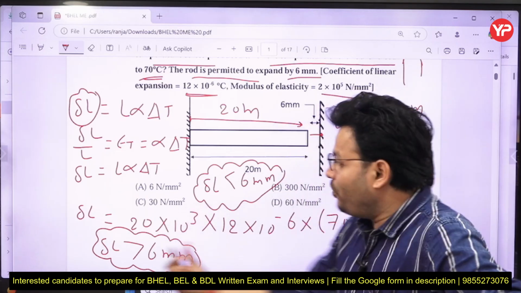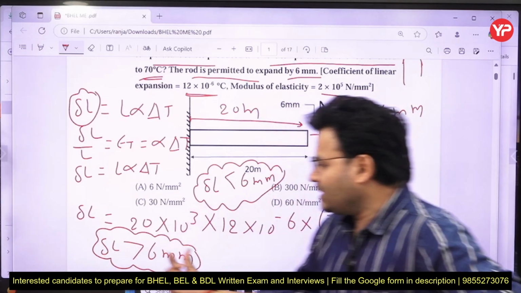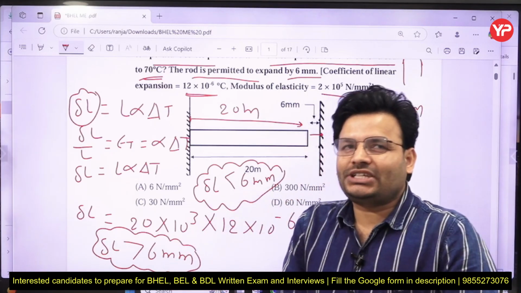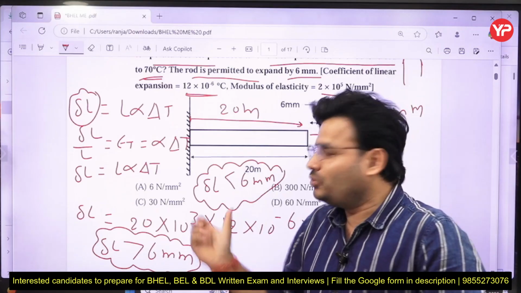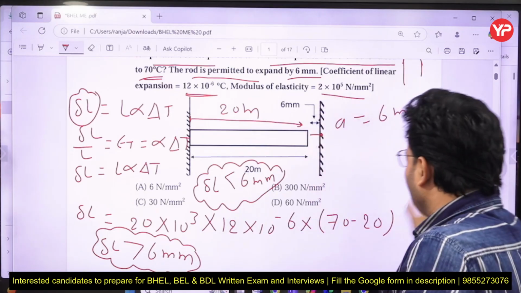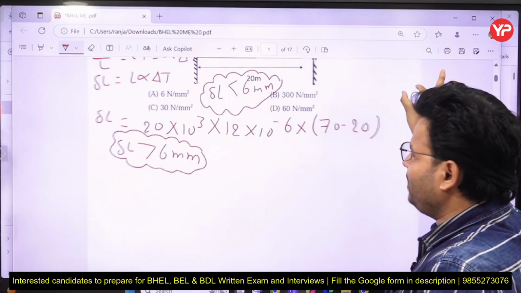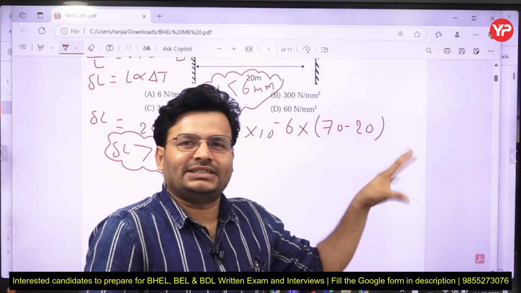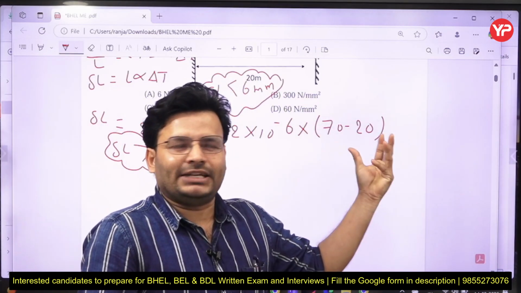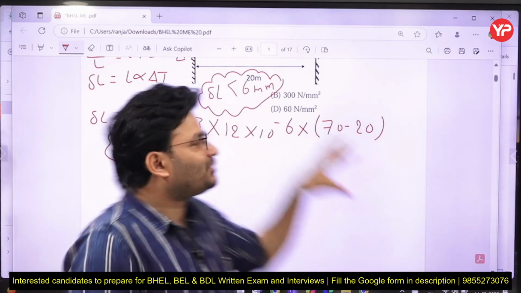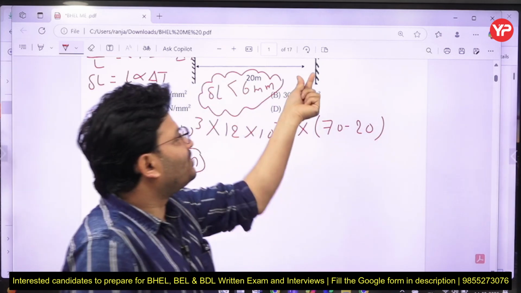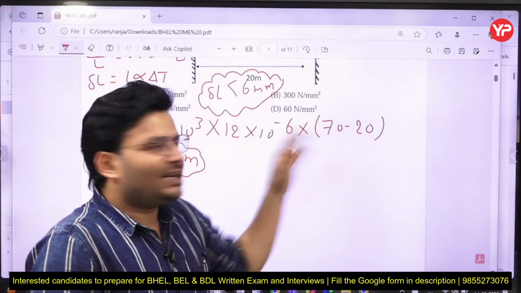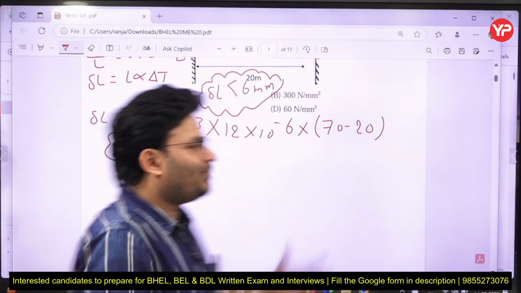But in this case, when you calculate the change in length, it comes out more than the given gap. So here stress will develop. Now the question is, sir, how can I calculate the stress that is going to develop? My dear friends, I prove one formula very frequently in class. That formula you have to use in the exam. The same question has been asked in GATE 2018, 2019, 2012 and in different exams. Sometimes the gap is 6 mm, sometimes 3 mm, sometimes 2 mm, but that question has very frequently been asked in the GATE exam.